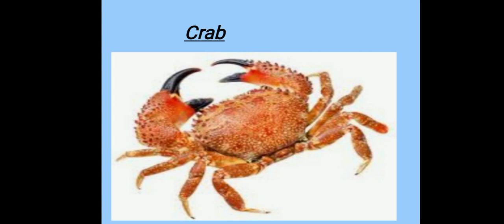Now next is crab. Crab का मतलब होता है केकड़ा. See over here in the picture. See how many arms the crab has. It's 1 2 3 4 5 6 7 8 9 and 10. Okay, and you know the first two arms of a crab are used to hold food. Like we humans have hands, so we can hold food with our hands. In the same way, a crab used to hold food with its arms.